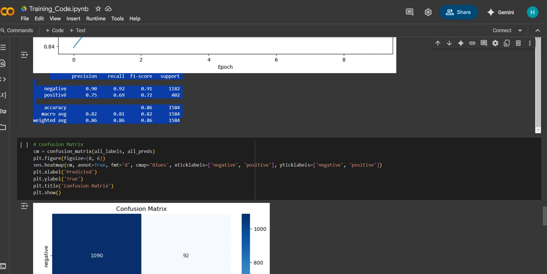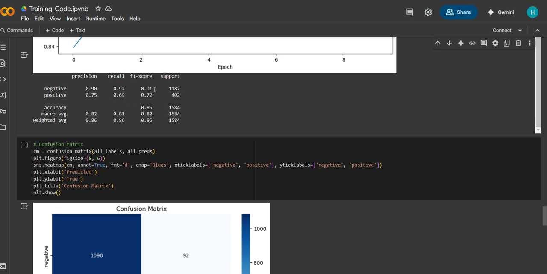The predictions for the negative class demonstrate 90% precision, signifying that only 10% of negative predictions are incorrect. The model recalls 92% of the actual negative cases with a precision of 90%. A high F1 score of 0.91 indicates excellent precision and recall performance, and the class-wise accuracy reaches 87%.